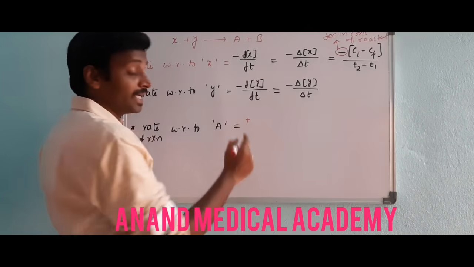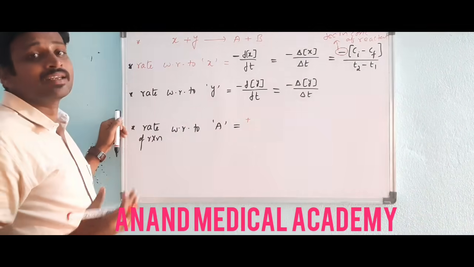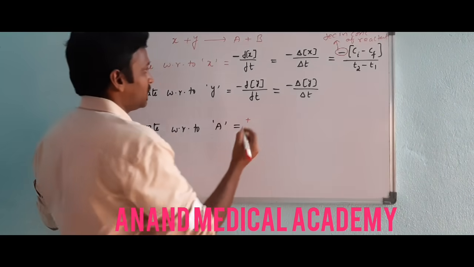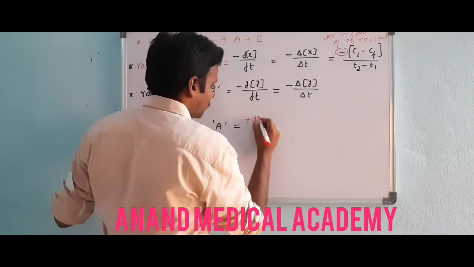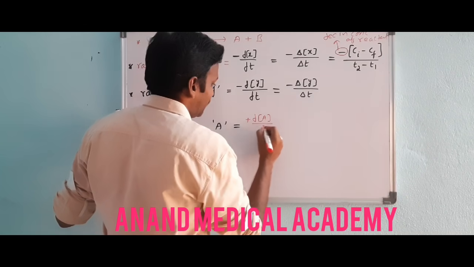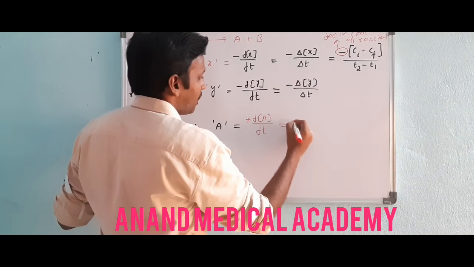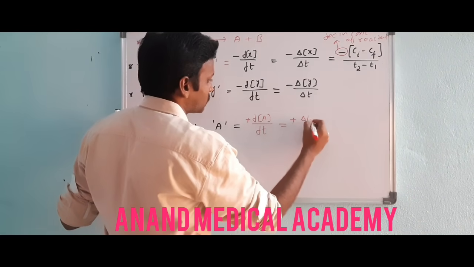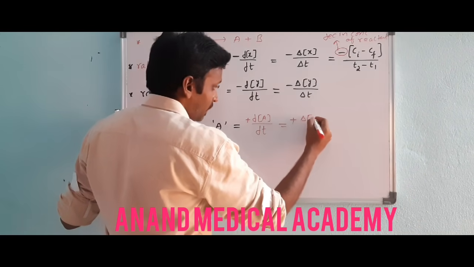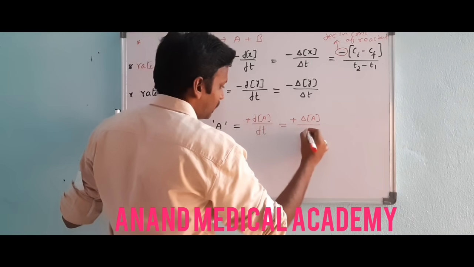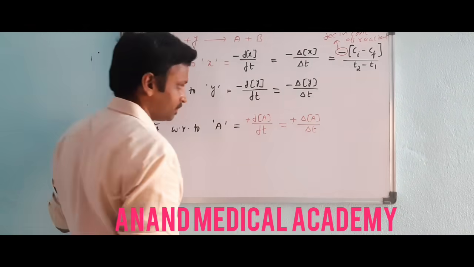This positive sign indicates increase in concentration. So plus d concentration of A by dt you can take, or else plus delta concentration of A by delta T.